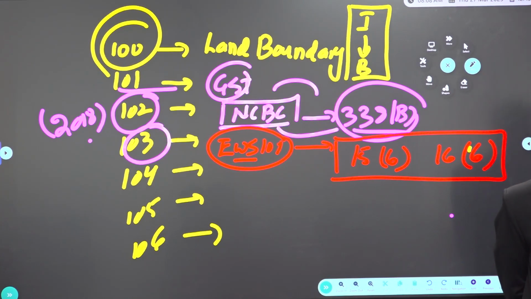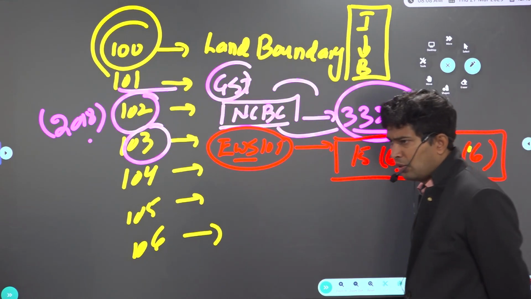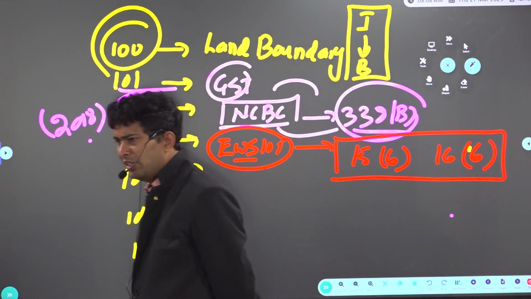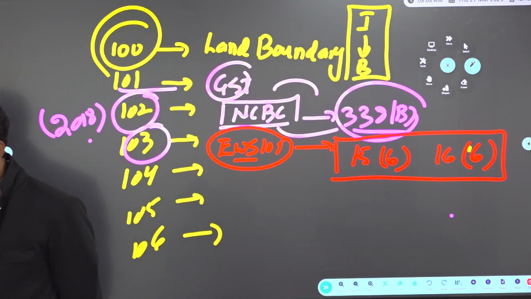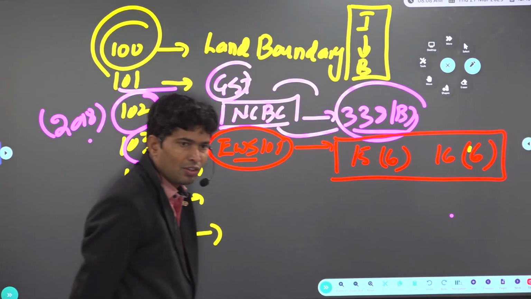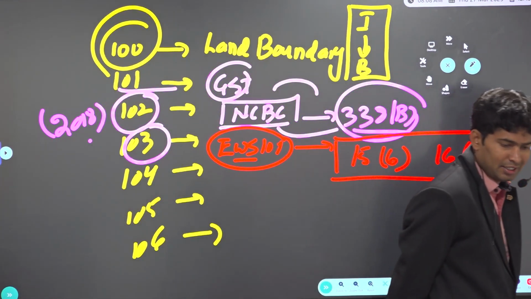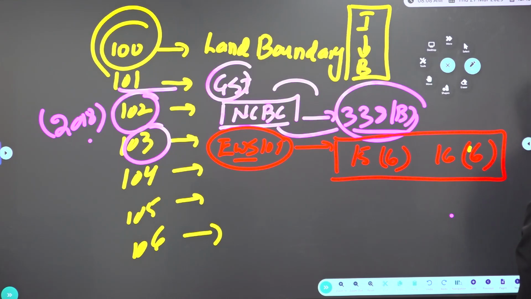So what do 15(6) and 16(6) talk about? Reservation for economically weaker sections among the general category. Meaning those in the general category, not OBC, SC or ST, who are economically backward, will get EWS.